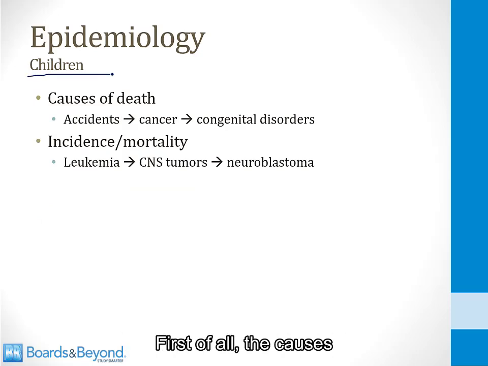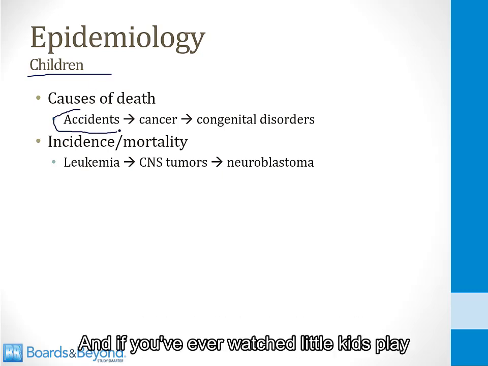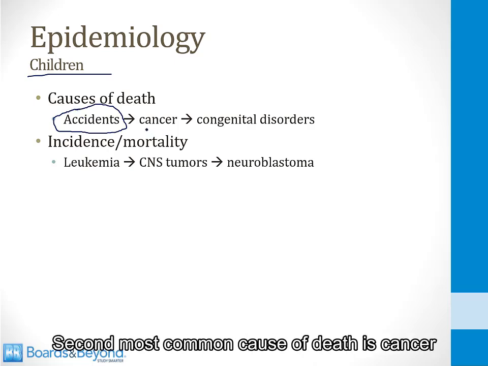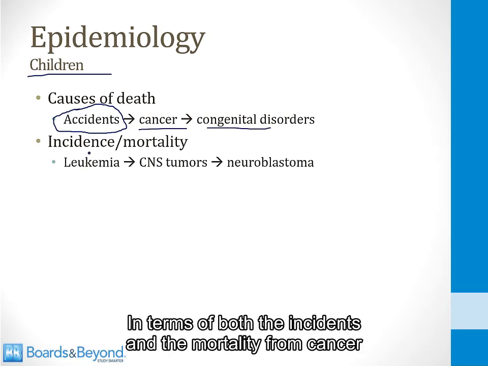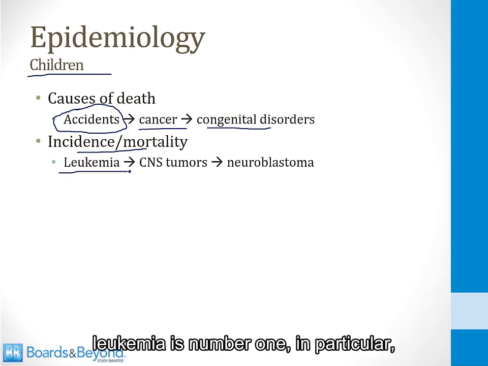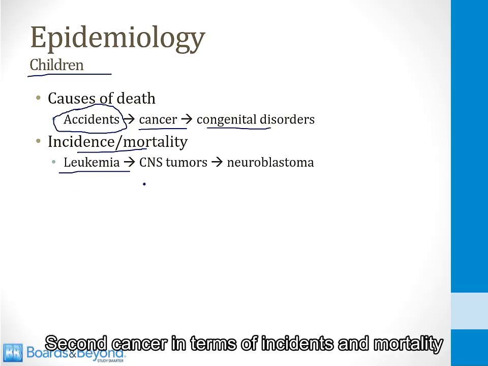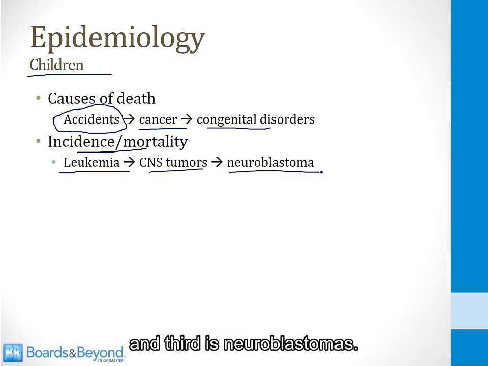First of all, the causes of death are different for children. The most common cause of death among children is accidents, and if you've ever watched little kids play, you would know why this is the case. Second most common cause of death is cancer, and third is congenital disorders. In terms of both the incidence and the mortality from cancer, leukemia is number 1. In particular, acute lymphoblastic leukemia is very common in children. Second cancer in terms of incidence and mortality are CNS tumors, and third is neuroblastomas.